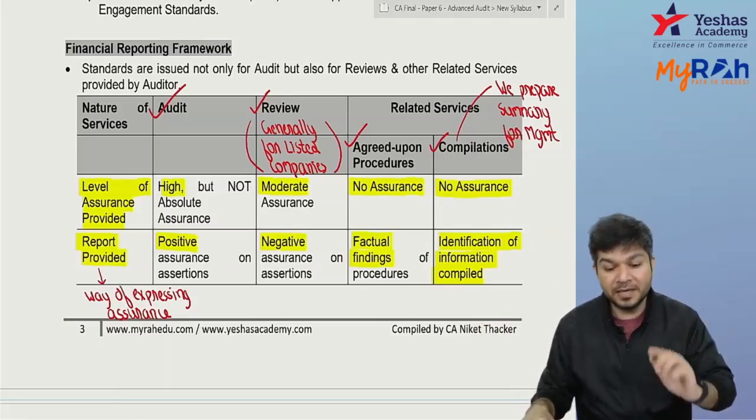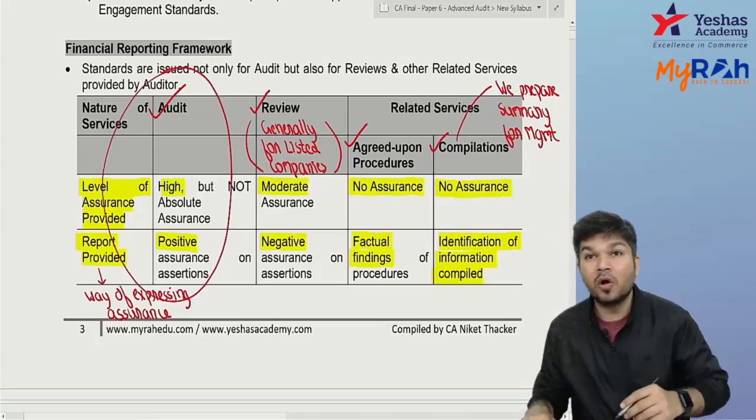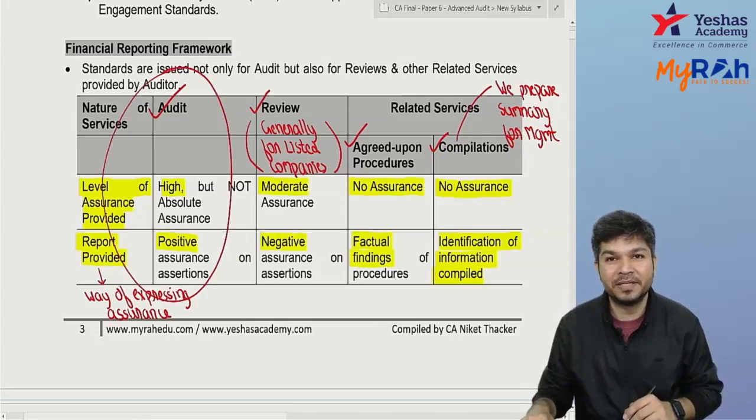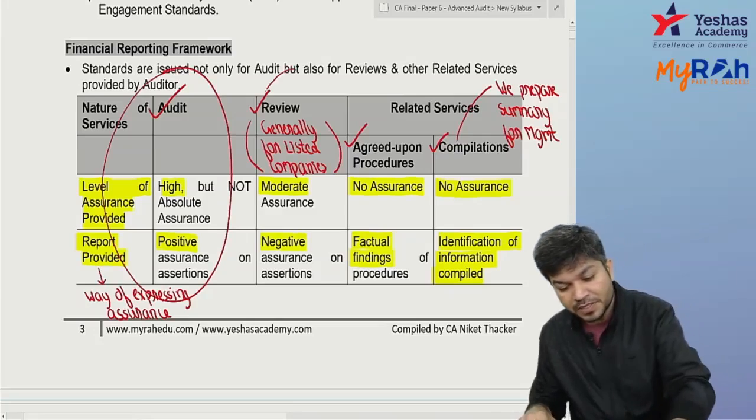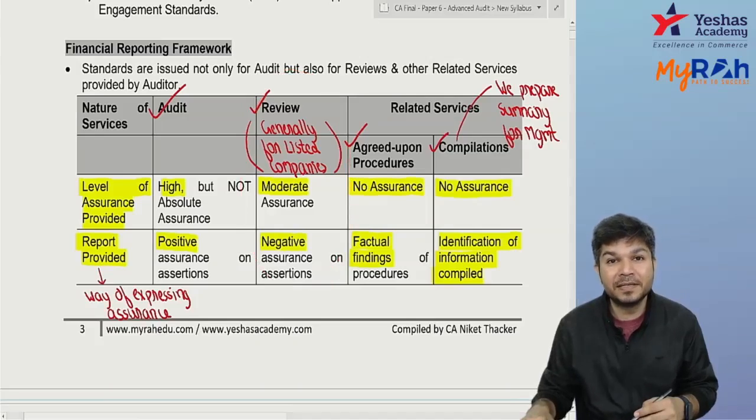Now, all your standards related to audit are called SA, standards on auditing. All your standards related to review are called SRE, standards on review engagements.